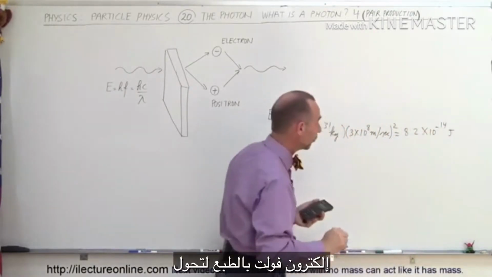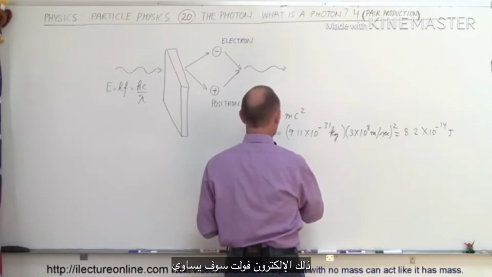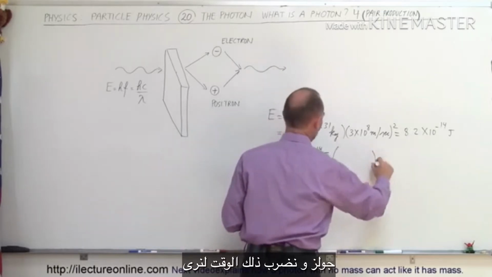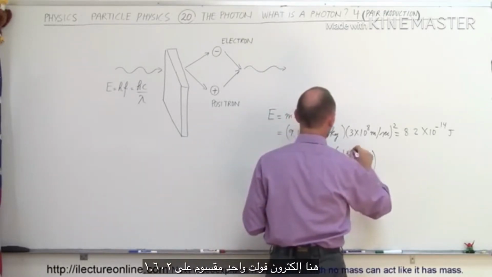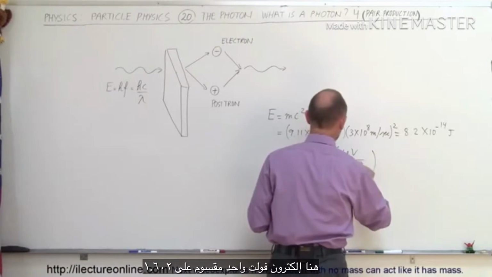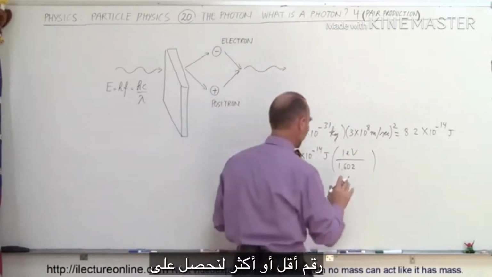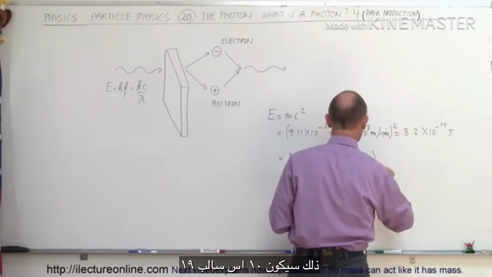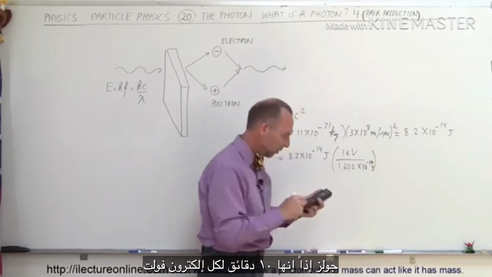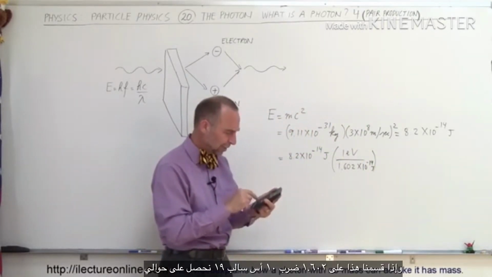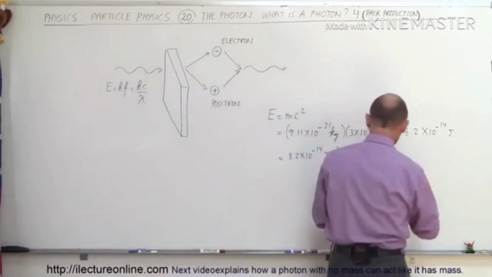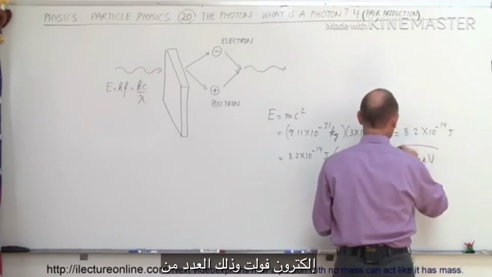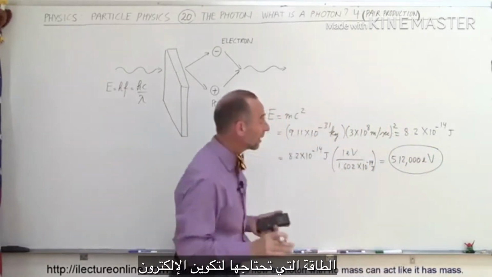Now let's convert that to electron volts. To convert that to electron volts, that would be equal to 8.2 times 10 to the minus 14 joules, multiplied by 1 electron volt divided by 1.602. We're going to give it a few more significant figures to get a slightly more accurate value. That would be times 10 to the minus 19 joules, so it's that many joules per electron volt. So divide this by 1.602 e to the minus 19, and we get about 512,000 electron volts.